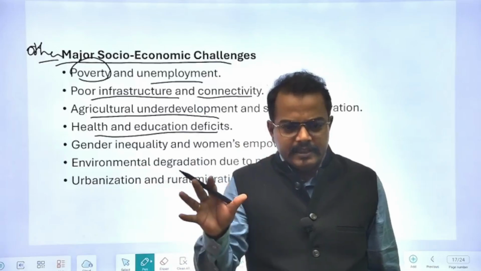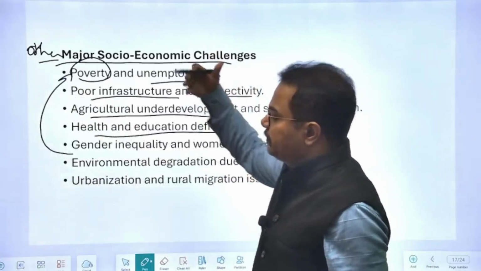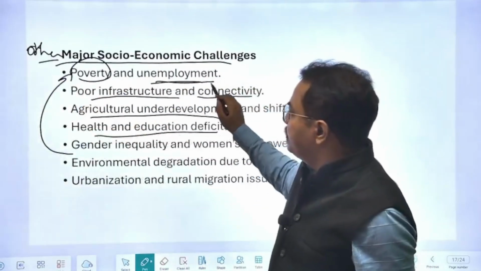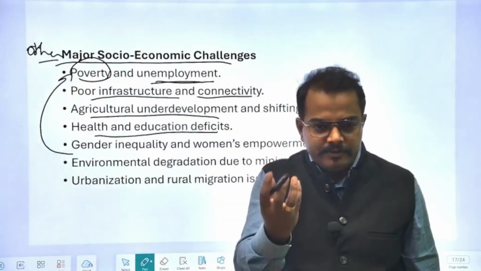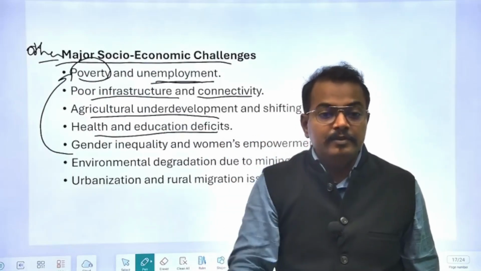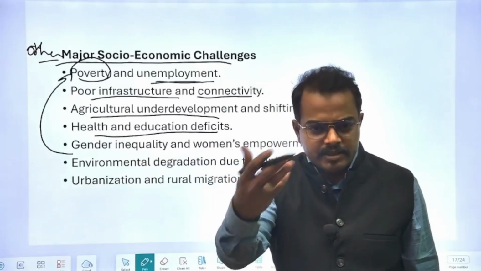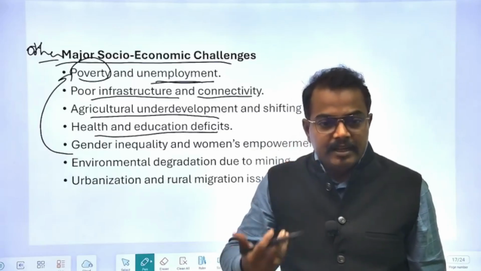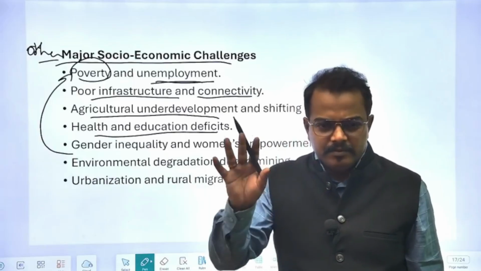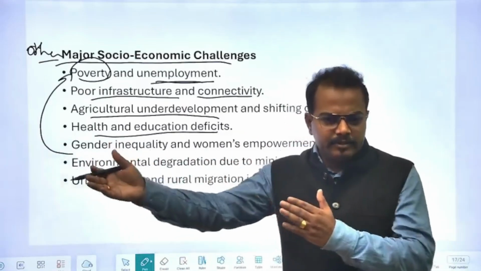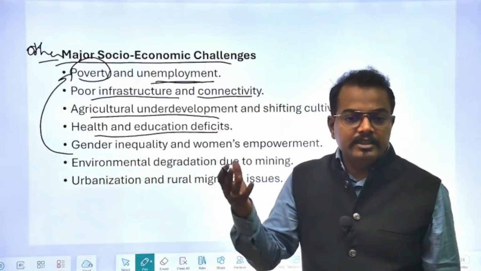So due to certain kinds of tensions, they engage in poverty, and there is unemployment, and they engage in activities like alcoholism. Out of 150 rupees per day, 100 rupees they spend on alcohol, because alcohol is also costly. And alcohol never benefits the body. So I cannot say it is not a domino effect. These are the problems I have witnessed firsthand. I have first-hand experience of these problems.